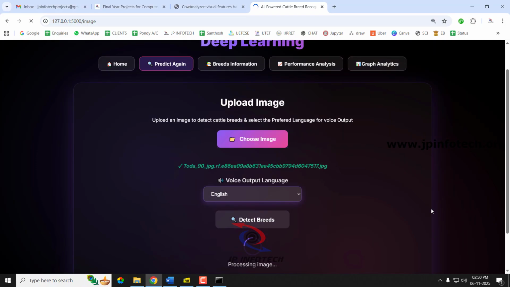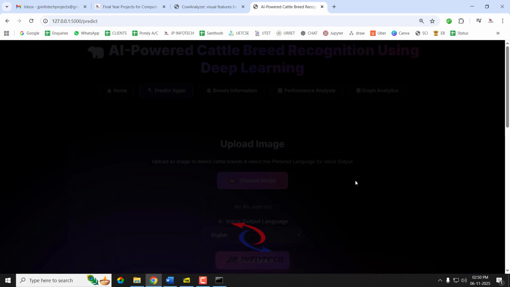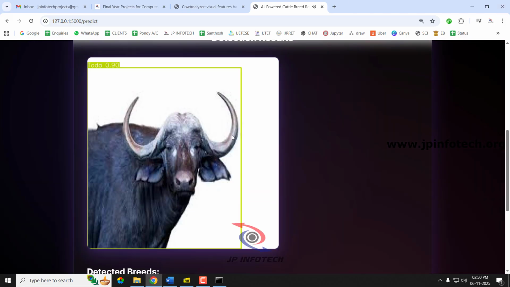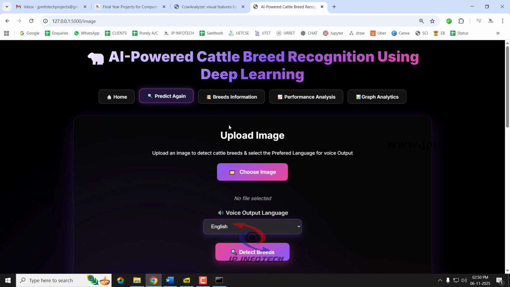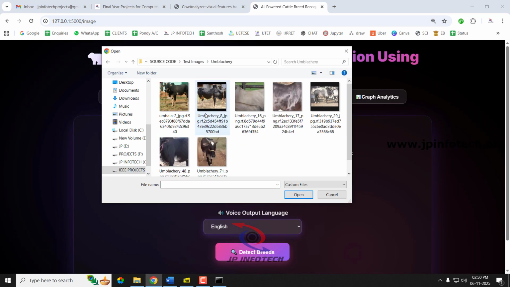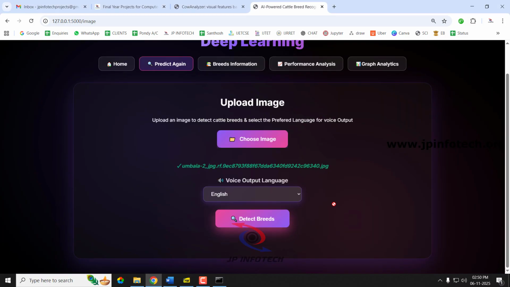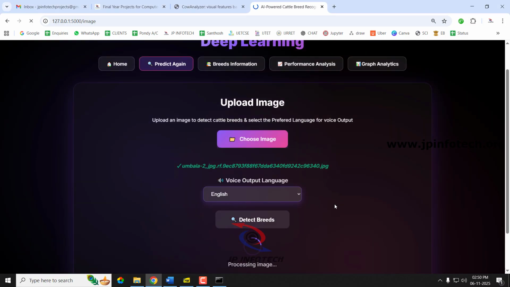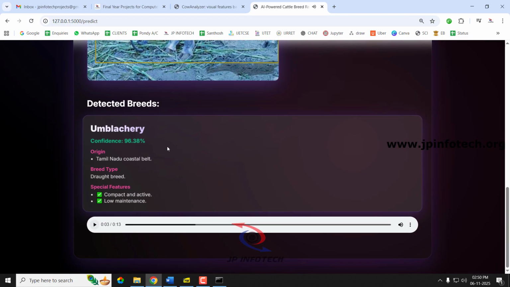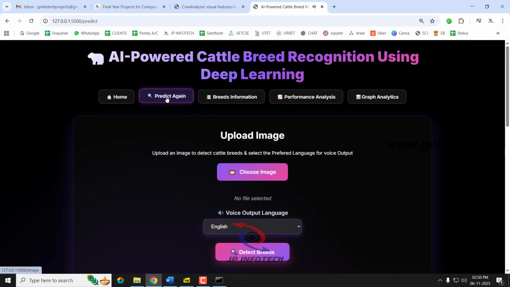Now let us predict another breed image. Toda, origin, Nilgiri hills. So it is predicted correctly as Toda. Let us go for another breed. Umblacheri, origin, Tamil Nadu coast. So it is predicted correctly as Umblacheri.